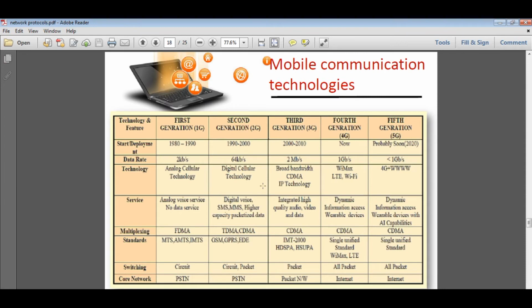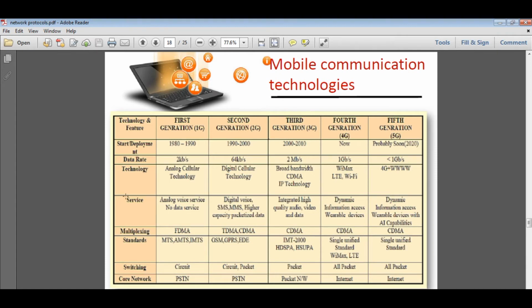In third generation, broadband and bandwidth facility was provided along with CDMA, code division multiple access, and IP technology, internet protocol technology, too. In fourth generation, WiMAX and LTE Wi-Fi services are available, and fifth generation has 4G plus and WWW options also.